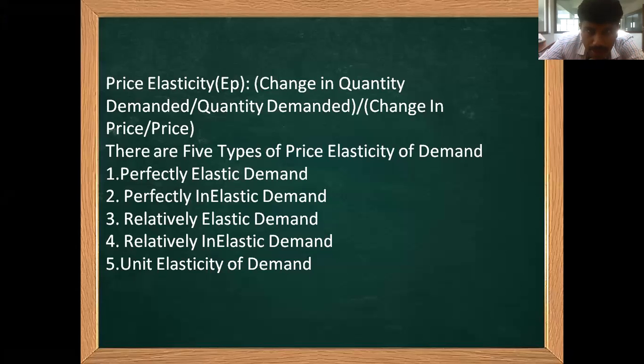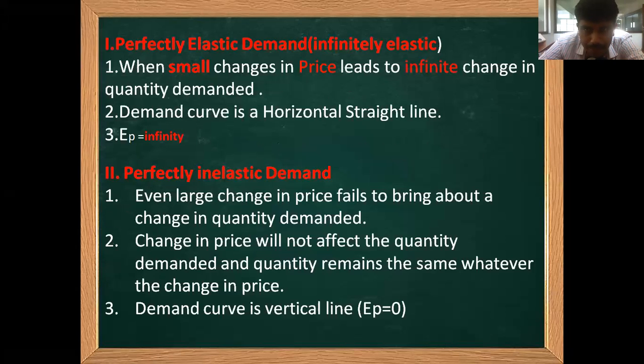Okay, as we discussed in the previous class, the price elasticity is represented by EP: change in quantity demanded divided by quantity demanded, divided by change in price divided by the price. Okay, there are five types of price elasticity of demand.